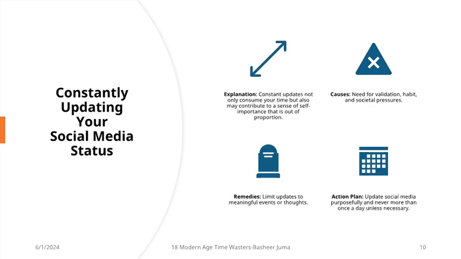9. Constantly updating your social media status. Explanation. Constant updates not only consume your time but also may contribute to a sense of self-importance that is out of proportion. Causes: need for validation, habit, and societal pressures. Remedies: limit updates to meaningful events or thoughts. Action plan: update social media purposefully and never more than once a day unless necessary.